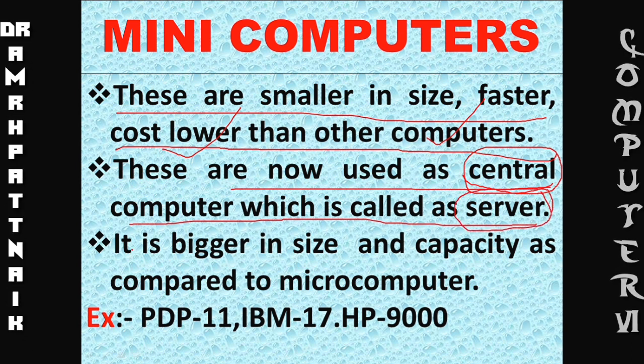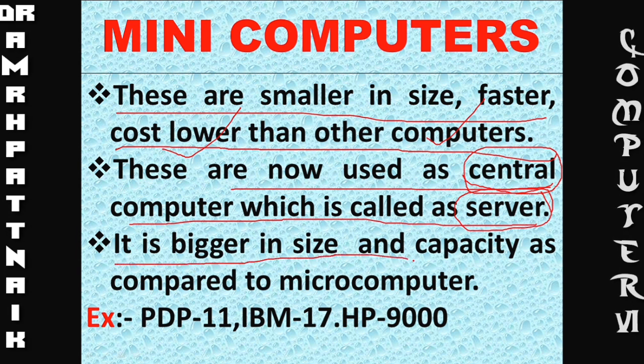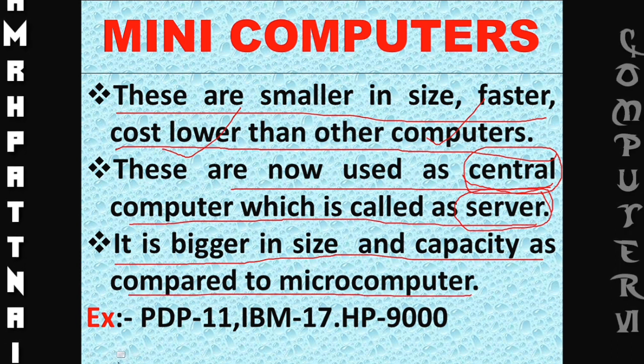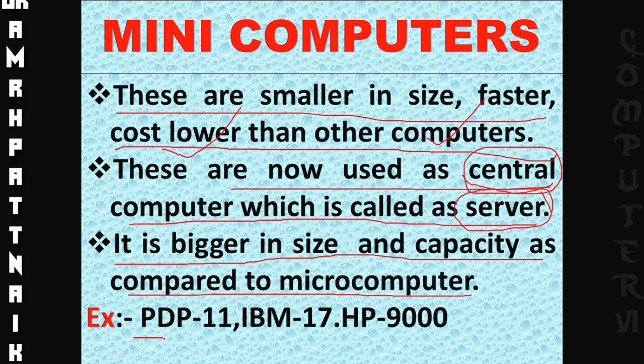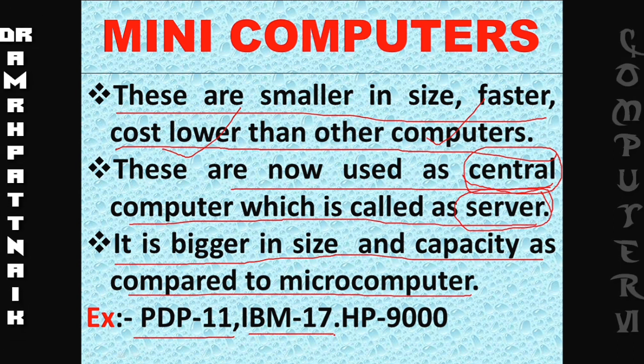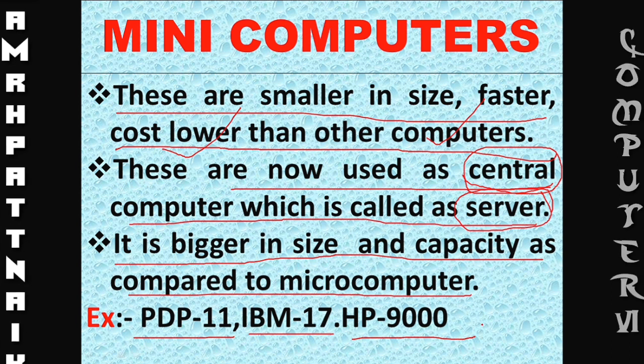It is bigger in size and capacity as compared to microcomputers. Examples of mini computers are PDP-11, IBM 17 or International Business Machine 17, HP 9000, like that.